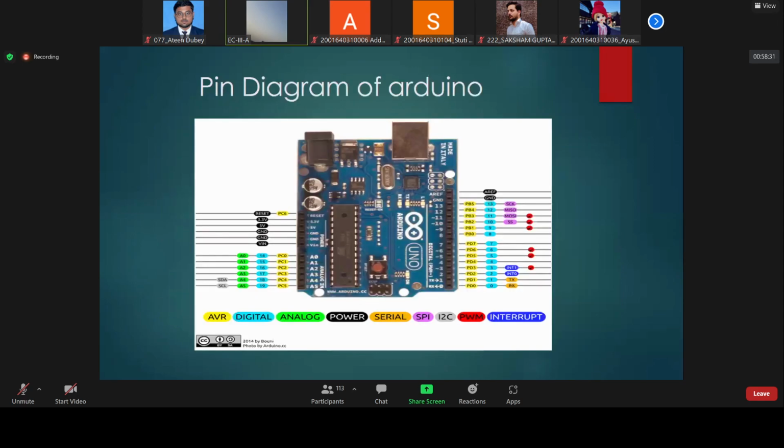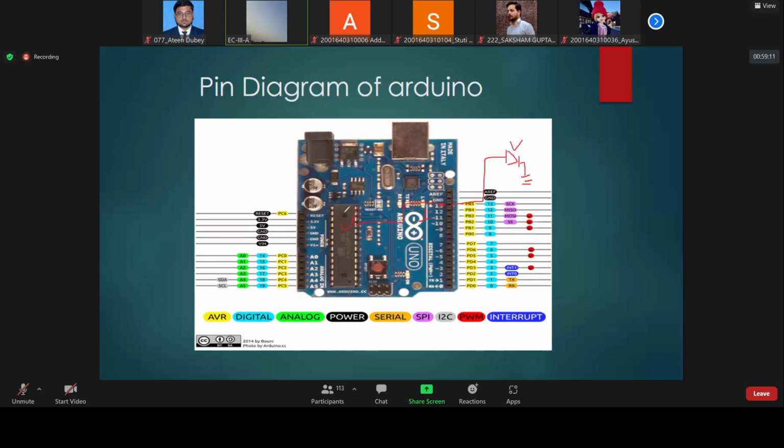Look here. Let us suppose I connect an LED at this particular pin. Look here, I have connected this LED. Now if we want to turn on this LED, the microcontroller will send something to this pin. Obviously it will send 1. Clear? When the microcontroller sends 1, this LED will turn on.